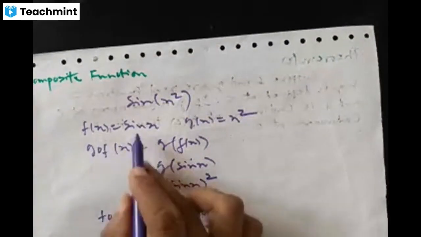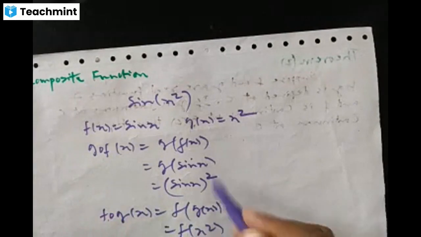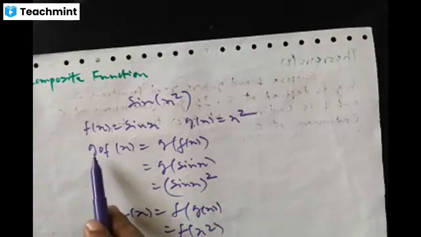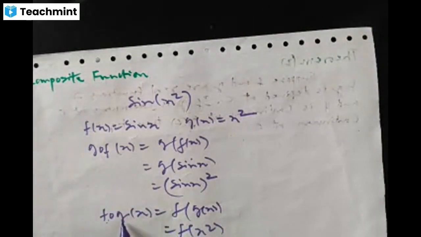F of x square is, you just replace x by x square, sin of x square. So this is the function FOG of x. FOG of x is sin of x square, GOF of x is sin x whole square. These two are different functions, they are not equal. GOF is called composition of the functions f and g. FOG is called composition of the functions g and f. Understood? So now we are going to discuss a theorem based on the composite function. Theorem number 2.